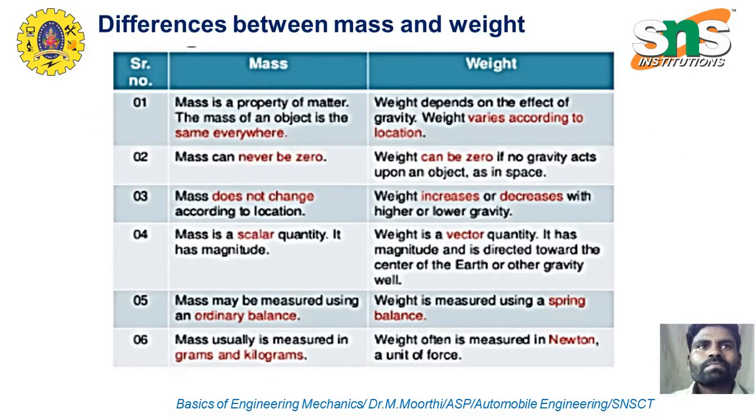The next important basic is the difference between mass and weight. In general, mass doesn't change depending on the location, whereas weight changes depending on the location. Mass is never zero, but weight is zero at the center of the earth. Mass is a scalar quantity; as we discussed, it doesn't change depending on the location, whereas weight is a vector quantity that depends on the direction or location.